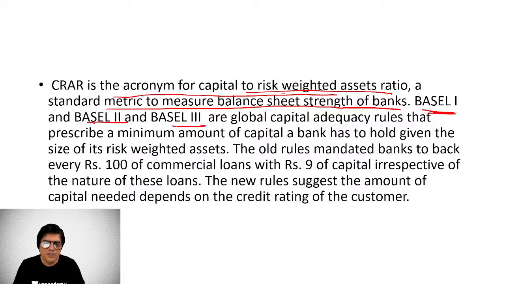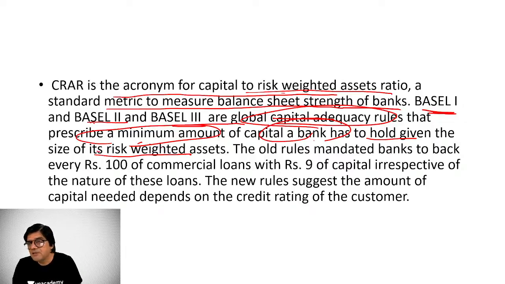Basel I, Basel II, and Basel III are the global capital adequacy rules that prescribe a minimum amount of capital a bank has to hold given the size of its risk-weighted assets. So the more loans it gives to corporates and entities, the more risk it has, and the more core capital it is supposed to have. If it doesn't have sufficient core capital and takes undue leverage in giving more loans, it is venturing into a higher risk area. To prevent that, the ratio is standardized as 8% internationally. In India, for scheduled commercial banks, it is 9% as per RBI guidelines.